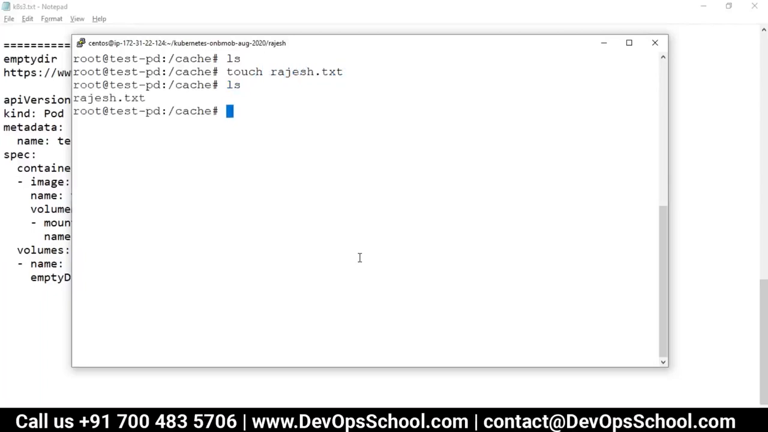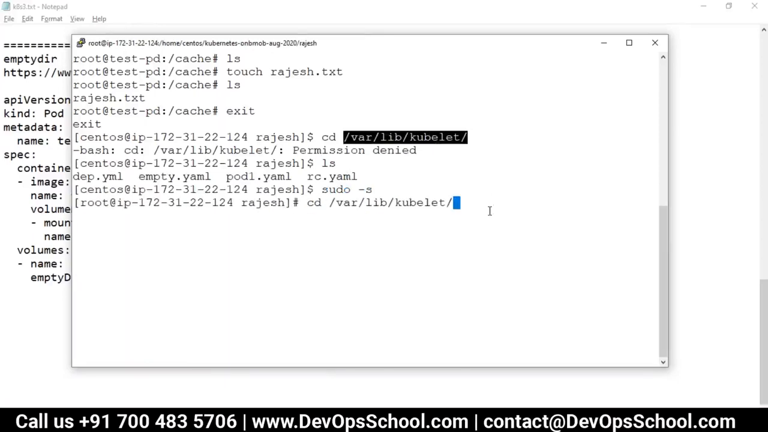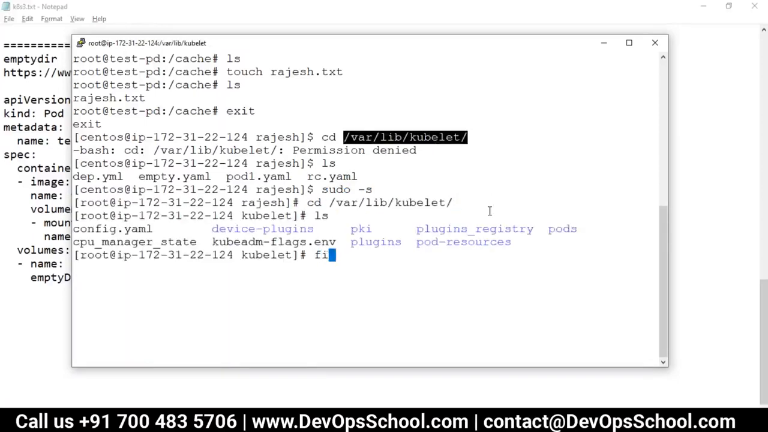Okay. Now exit. Now where is this file? So /var/lib/kubelet. You have to become sudo to access this directory. And here, find . -name rajesh.txt.